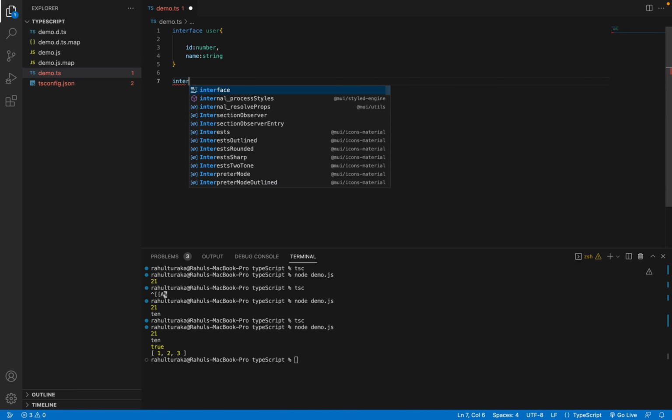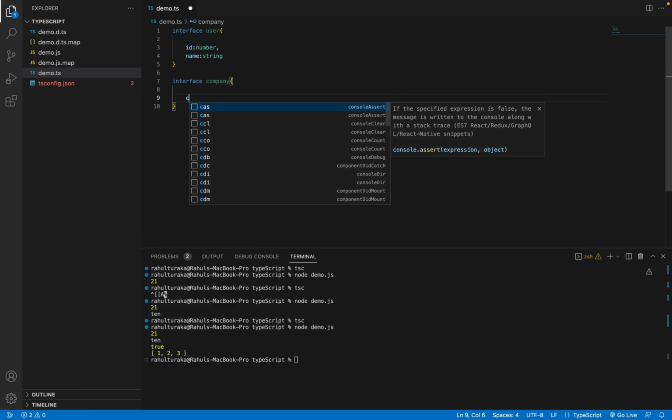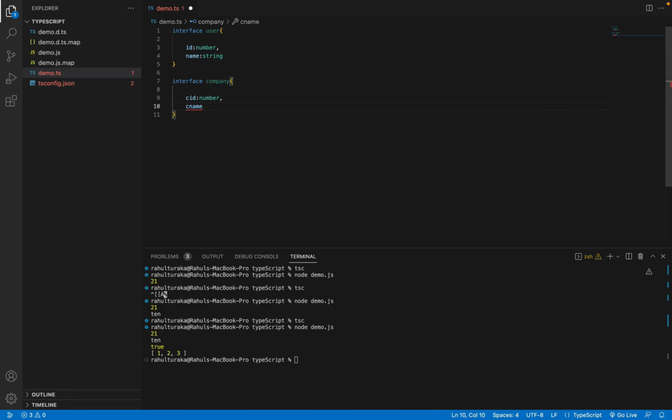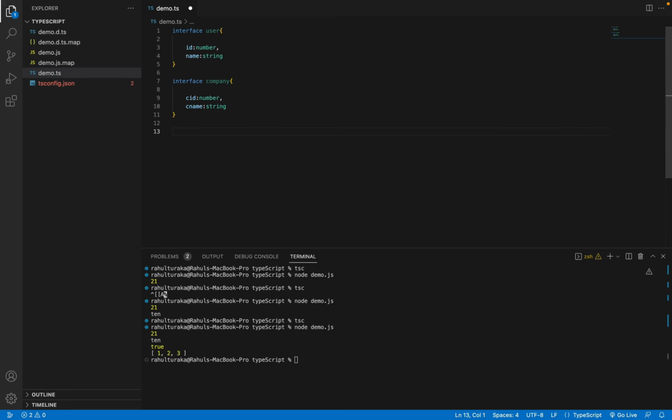So now let me take a type. I will take an employee type. So this is nothing but we are setting the type. So here I will use User or Company. So that means I'm using union here. I want either this or that, either User or Company. So when I am creating an object, const employee, I will take an object from the employee type. Let's say I will take ID as 21 and I will take name as something like demo. It's a string.